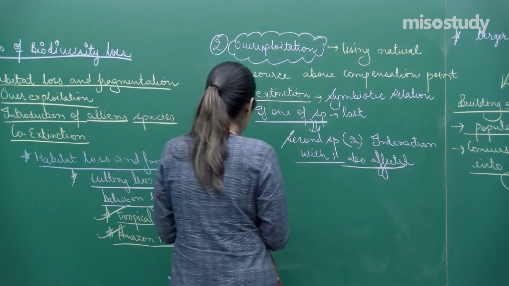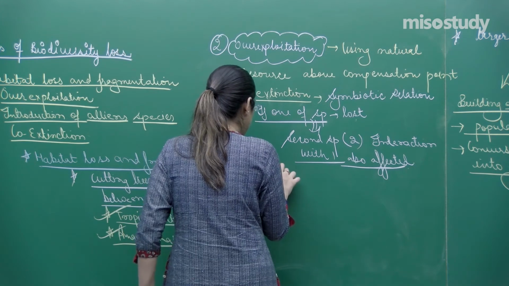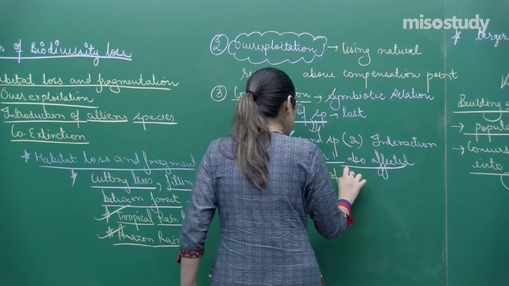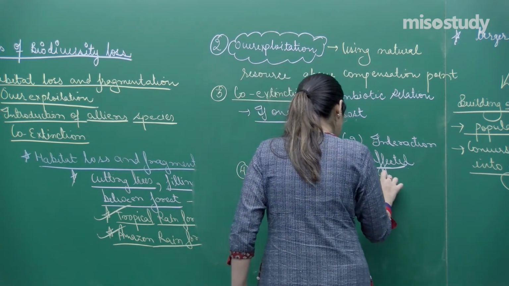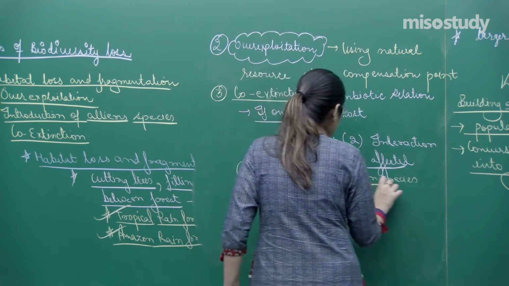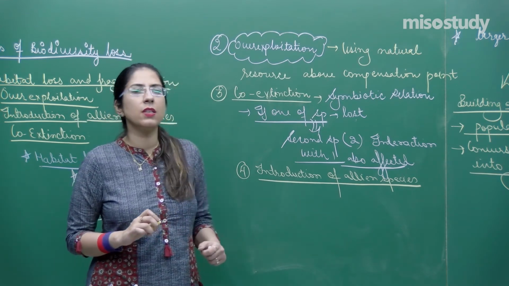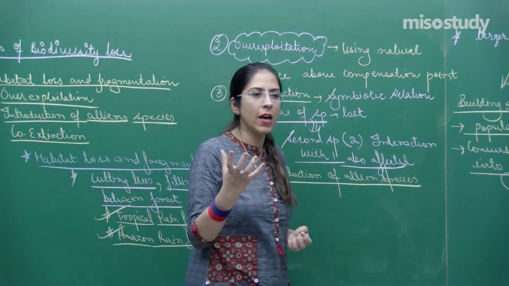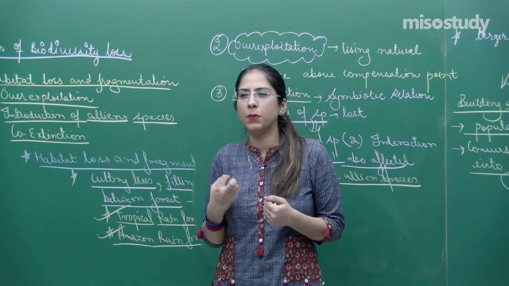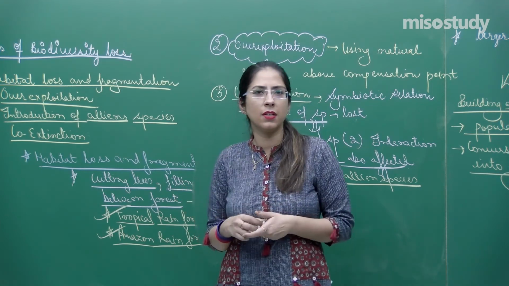Now, let's not waste time, let's talk about the fourth one, which is called introduction of alien species, or alien species invasion. Alien species are called exotic species. Exotic species don't belong to the native land and are brought from outside. Sometimes this happens naturally, and sometimes unintentionally.